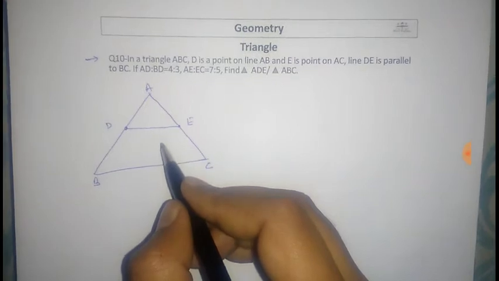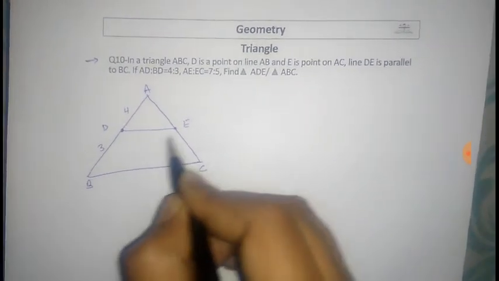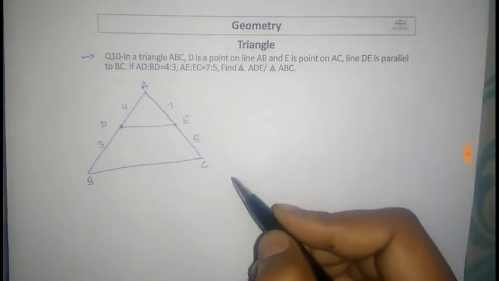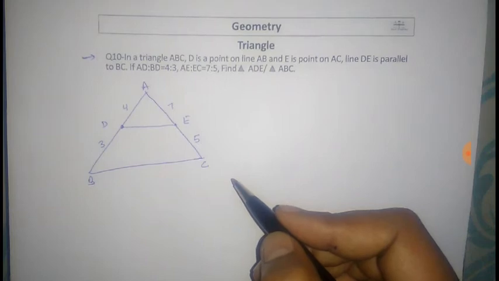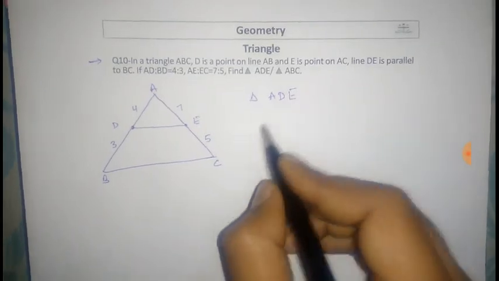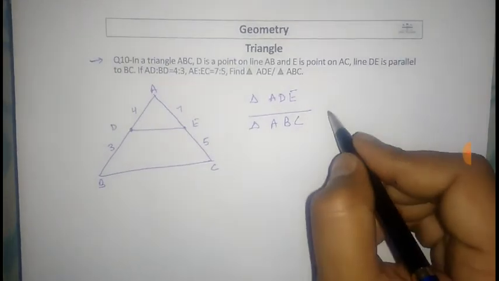If AD is to BD is 4 is to 3, and this is 7 is to 5, find the area of triangle ADE and the area of triangle ABC.